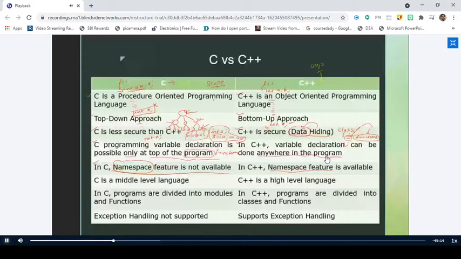Have you studied the concept of storage classes in C? Yes, sir. What does a storage class specify? It specifies the extent of accessibility of a variable.